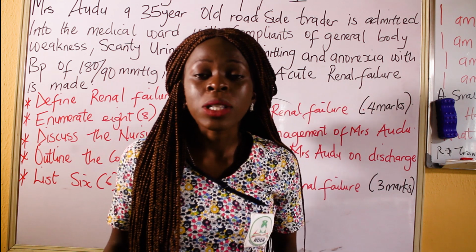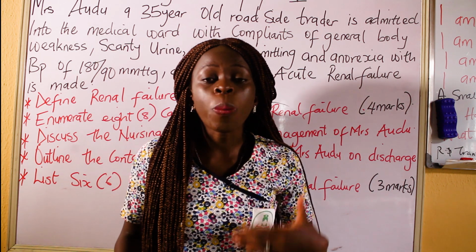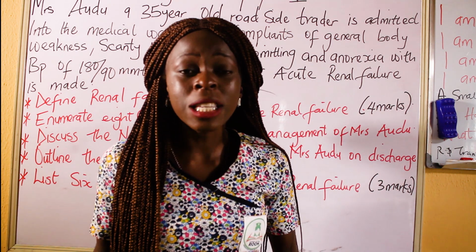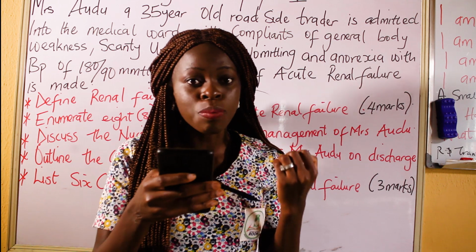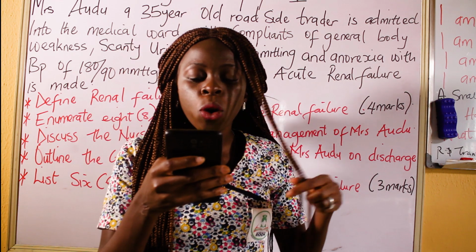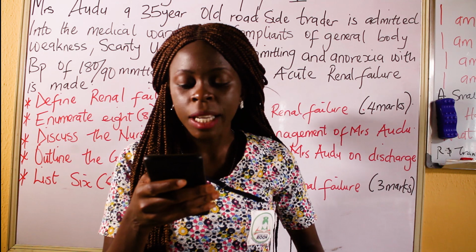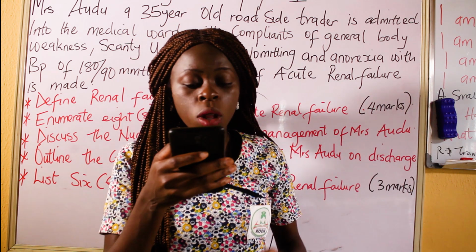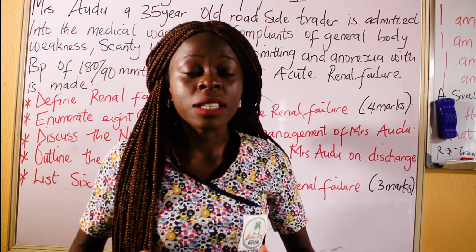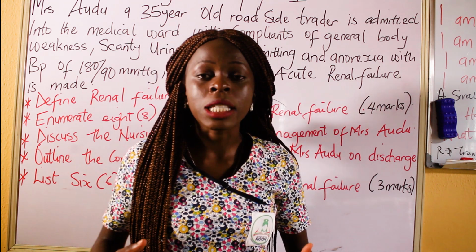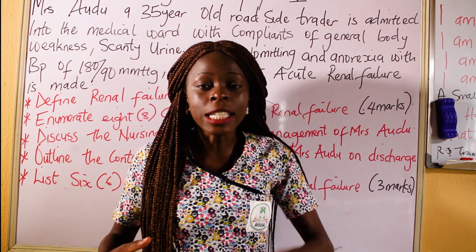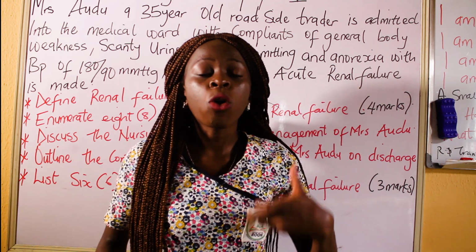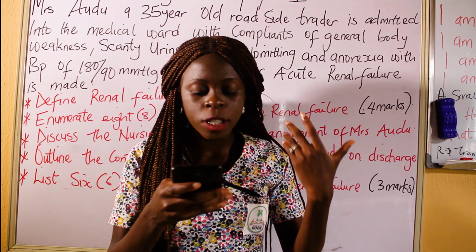That is also important. Corticosteroids can also be administered so that it will help with the immune response. Then also there are other drugs that can be administered, for example insulin and calcium replacement. This will help to actually move potassium back into the cells. Then diuretics are very, very important because they help to reduce edema. They help to remove excess fluid in the body. For example, your furosemide goes a long way to play.